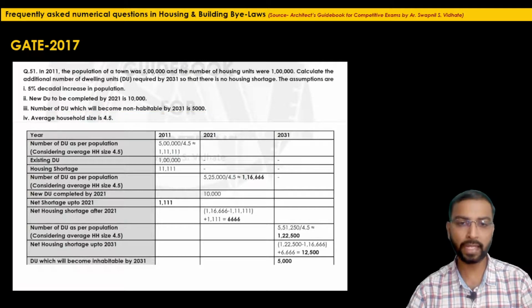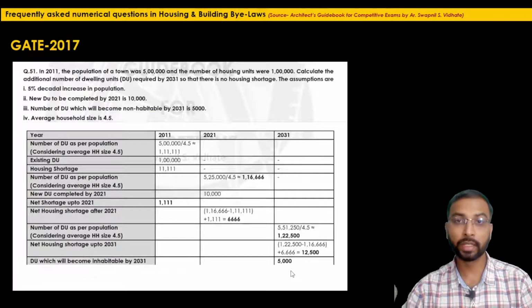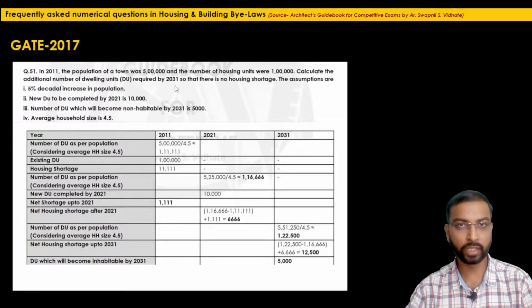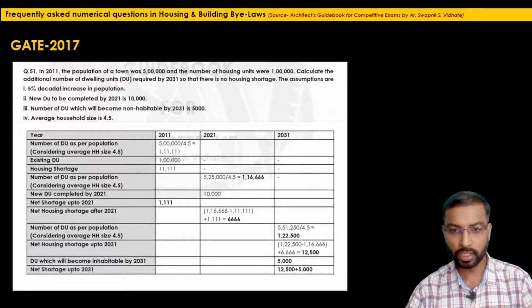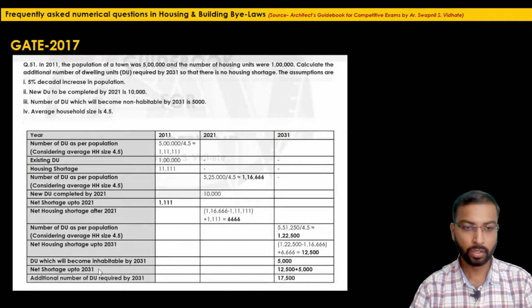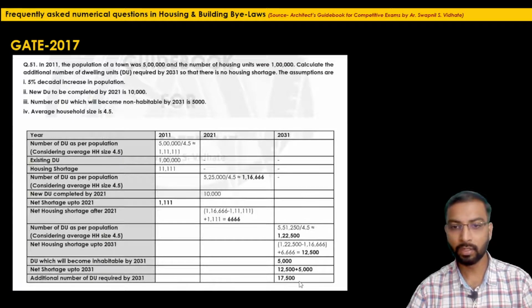So if we simply add this figure, we will get the total housing demand by 2031, that is the additional number of dwelling units which will be required by the year 2031. So that will be our final answer. Just add 12,500 and 5,000, and we will get the net housing shortage up to 2031. So the answer is 17,500.